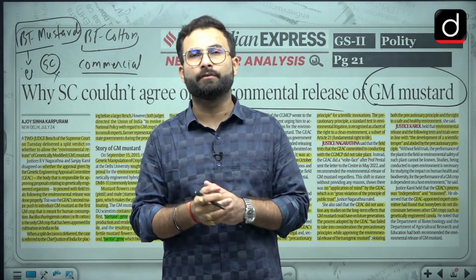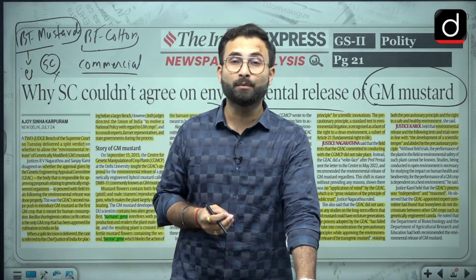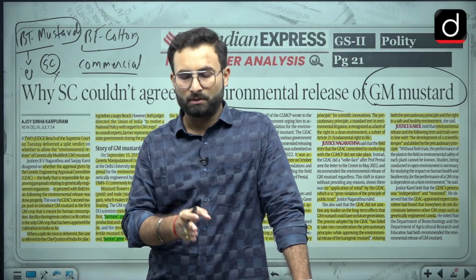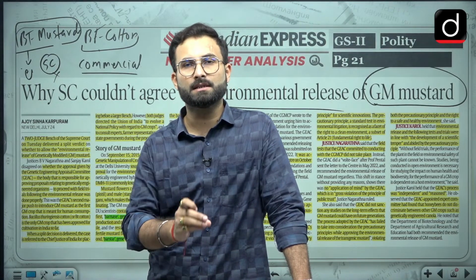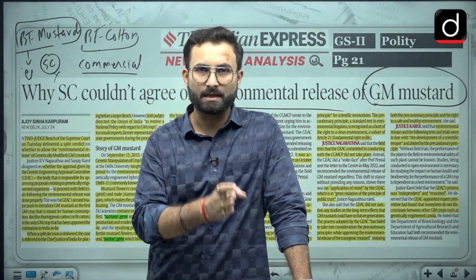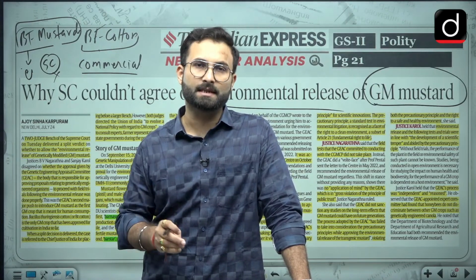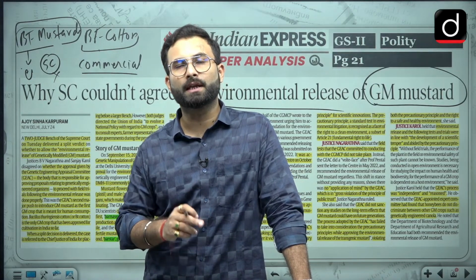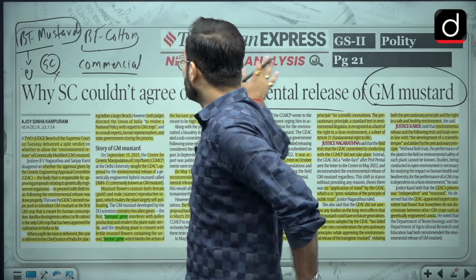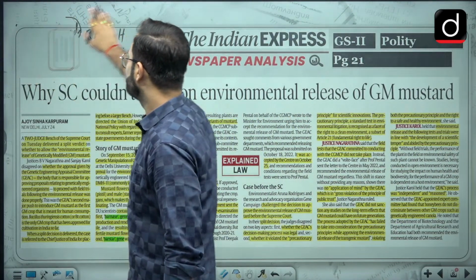Split verdict means that whenever there is a bench of two judges, or an even number of judges, and they are not able to come to a consensus, in such cases that is a split verdict. Now what will happen once a split verdict is given, because one judge is saying yes, the second judge is saying no, what will be the conclusion over here? In such cases the CJI will go for creating a larger bench, and the larger bench will decide on the matter. Other than that, there is also BT brinjal in the discourse, so please keep a tab on that.